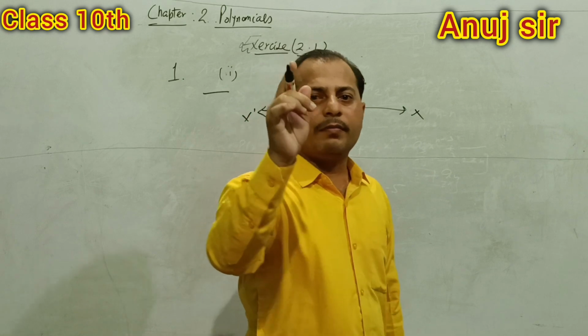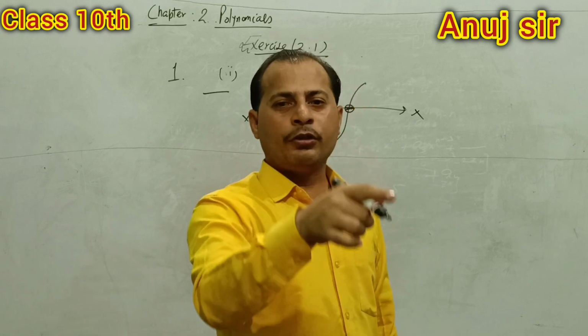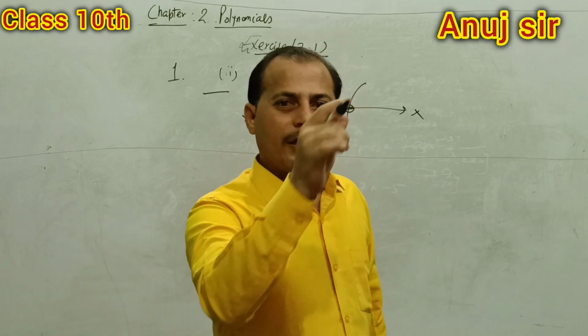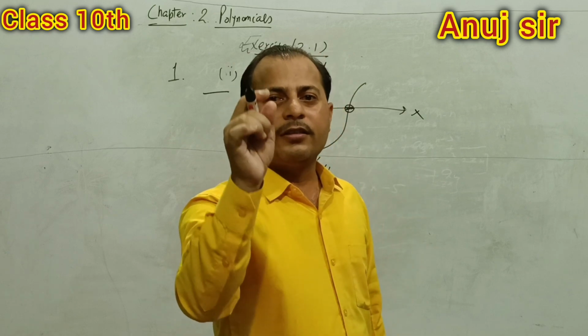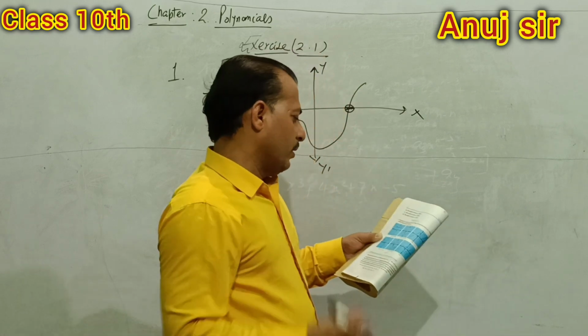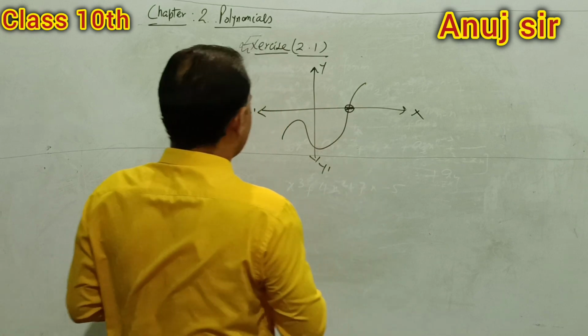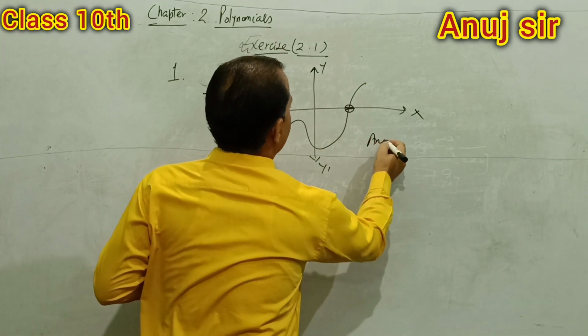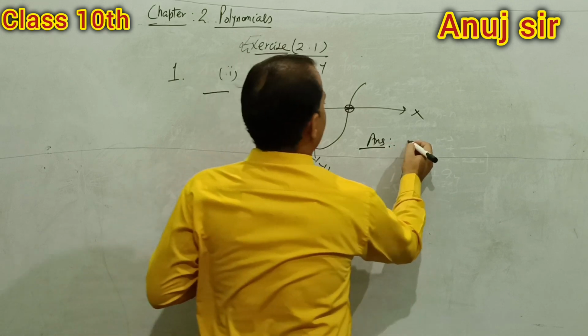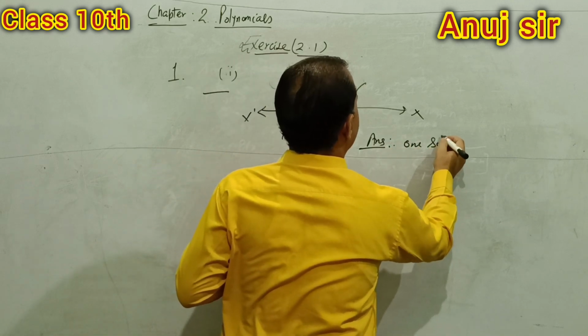That is the number of how many zeros? Only a single zero. That is only a single root. It means only a single solution. Right? One solution. What is the answer? One solution.